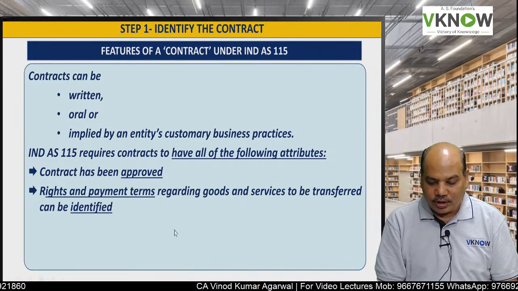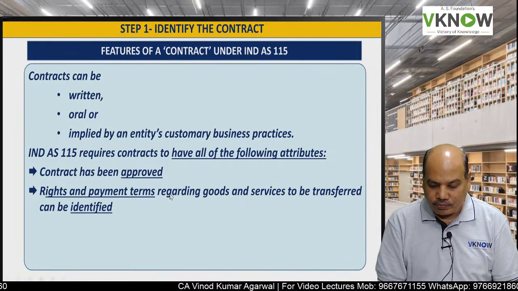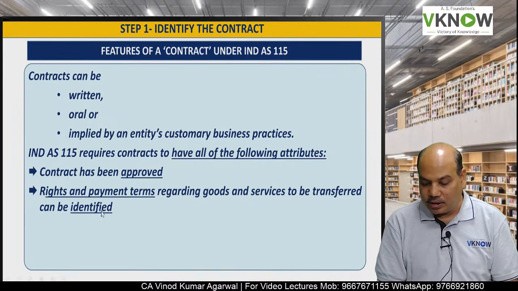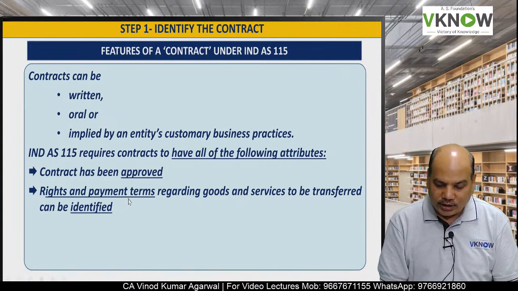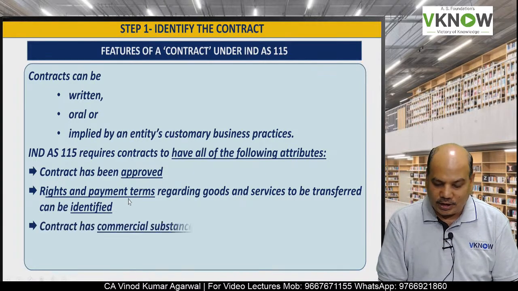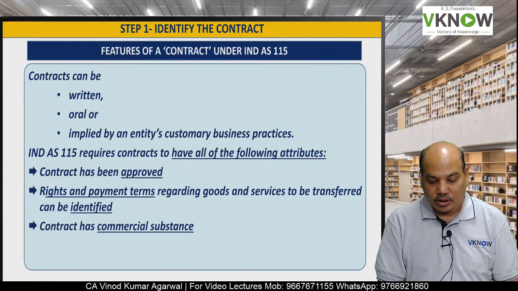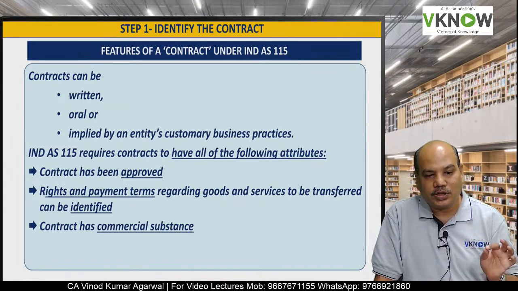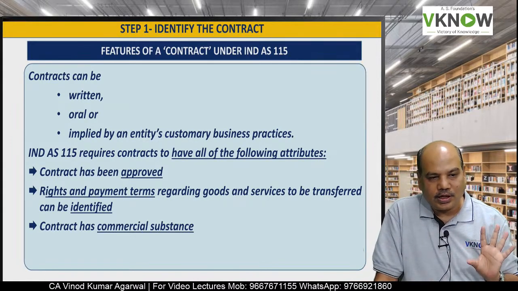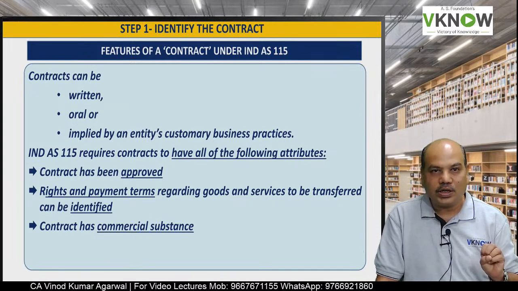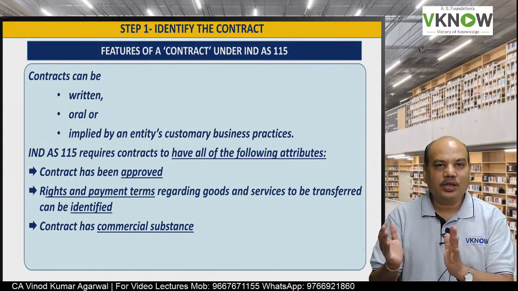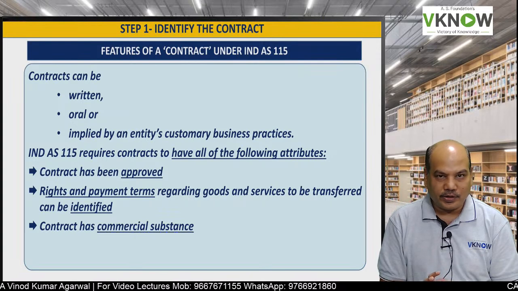Second, the rights and payment terms regarding goods and services to be transferred can be identified. Third, the contract should have commercial substance. That means the contract should result in a change in the cash flow of the parties.